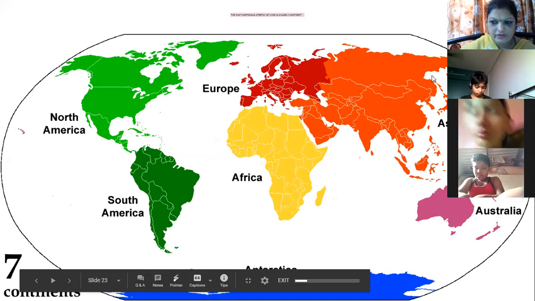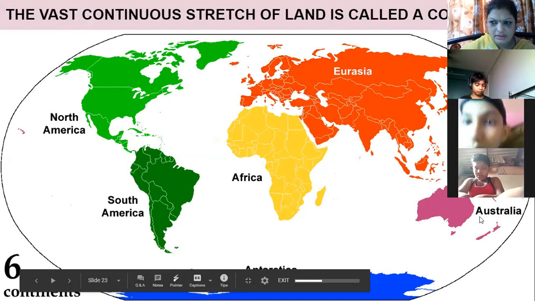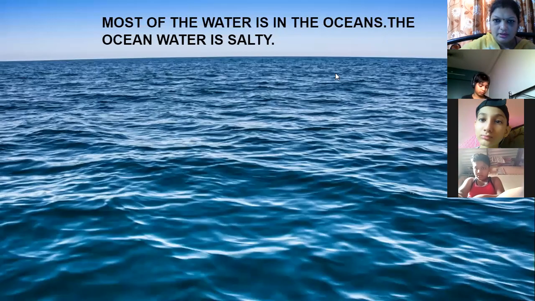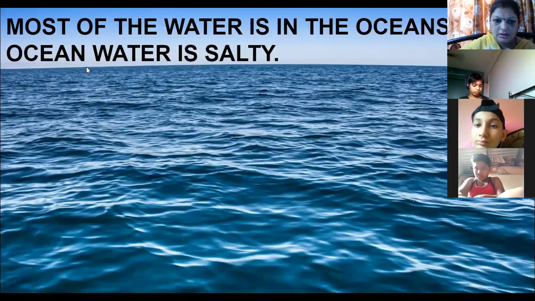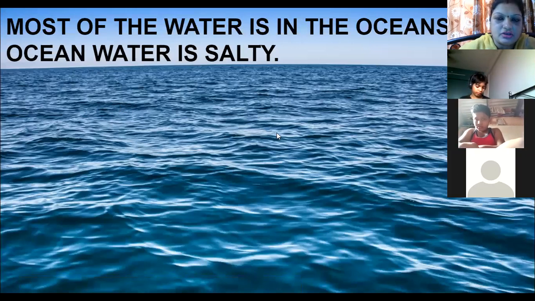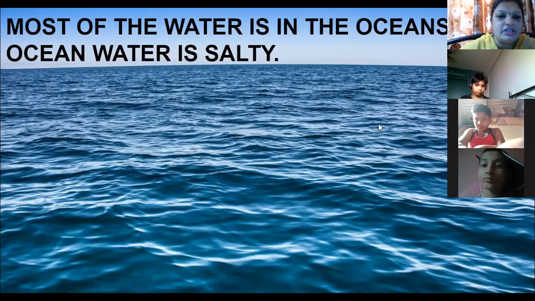Last time we saw the 7 continents, and we ended there. Now today we have to see, you can see the picture of an ocean over here. Ocean water is a huge expanse, a huge stretch of water. This ocean water is salty to taste, which means the salt proportion is more in the ocean water as well as the sea water.